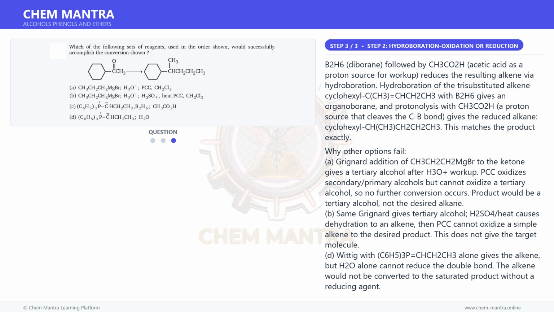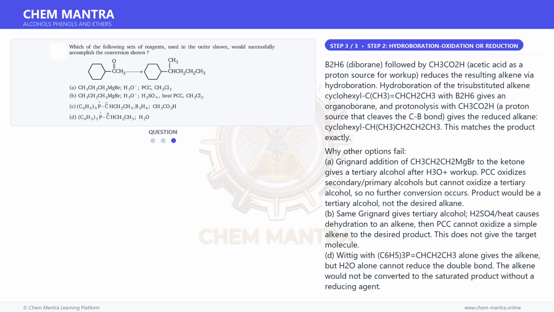Why other options fail? A. Grignard addition of CH3CH=CHMgBr to the ketone gives a tertiary alcohol after H3O+ workup. PCC oxidizes secondary and primary alcohols, but cannot oxidize a tertiary alcohol, so no further conversion occurs. The product would be a tertiary alcohol, not the desired alkane.